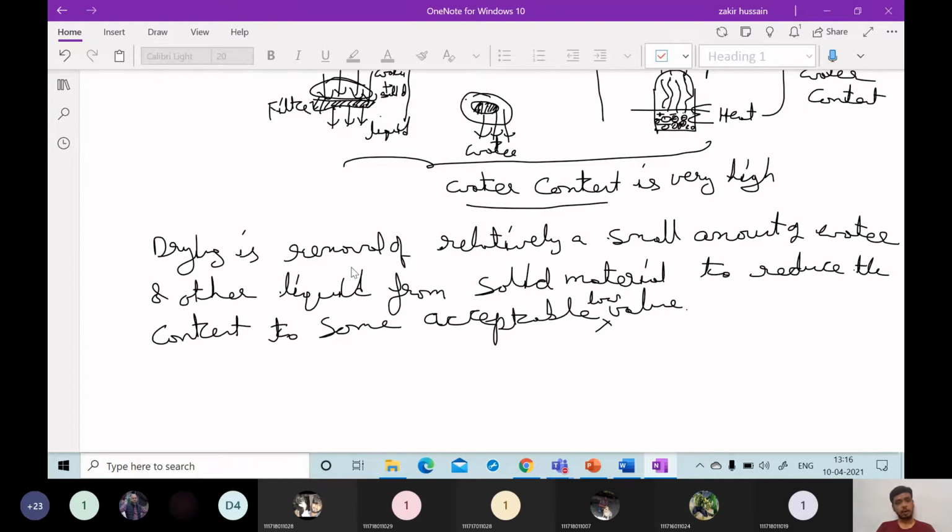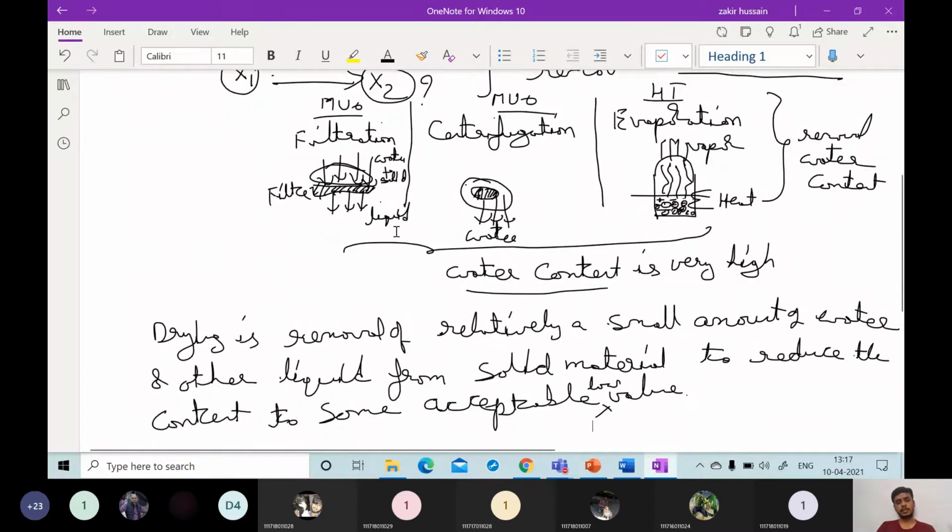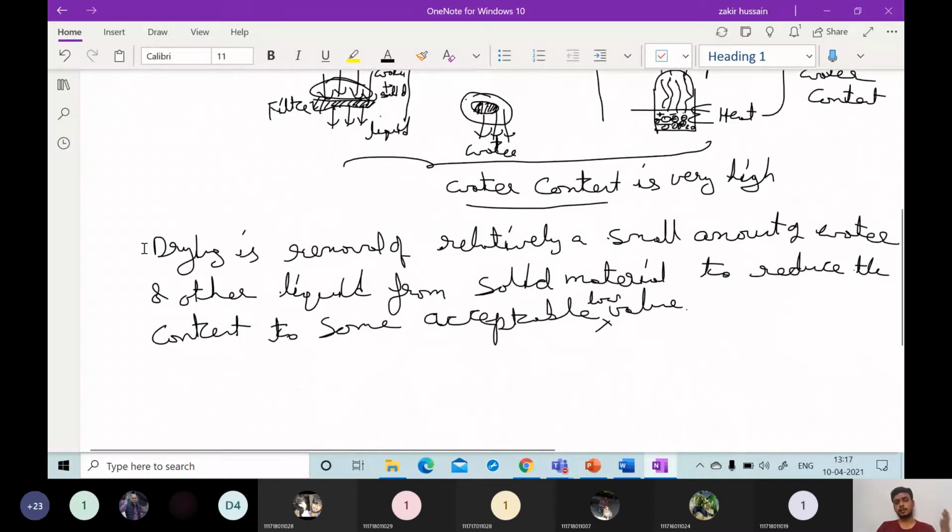So evaporation is a heat transfer operation, and mechanical unit operations like centrifugation and filtration also separate water from the solids. But here a huge amount of water content will be there in all three operations. From that huge amount, using some heat or some mechanical means, using some pressure difference, we are applying pressure and removing the water. We are sucking out the water from the solids. But in drying, the removal of water content from the solids will be in very trace amounts.